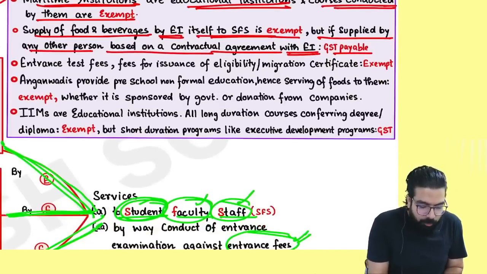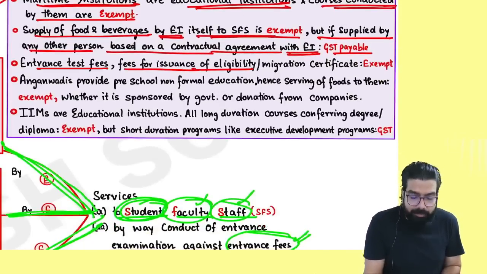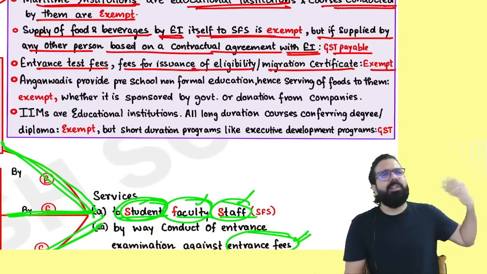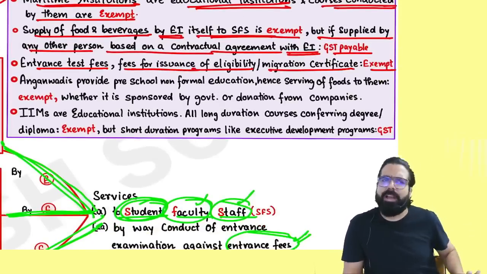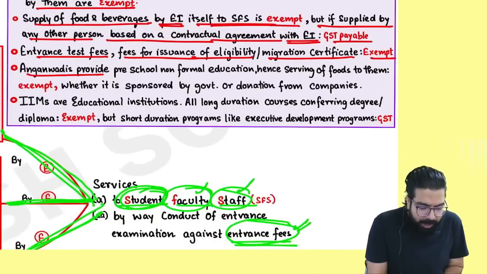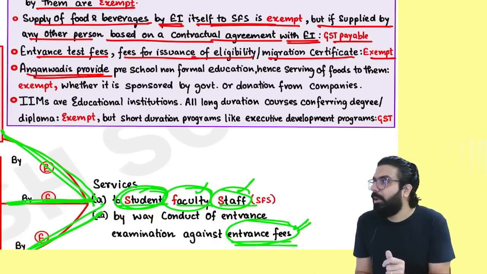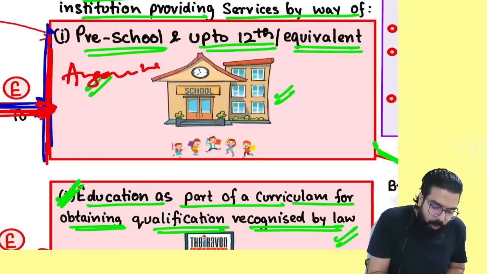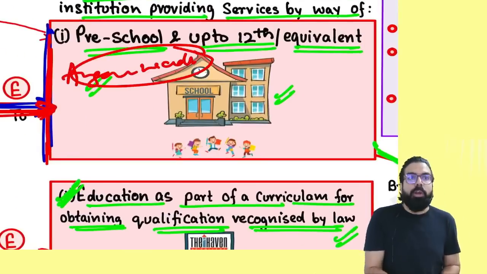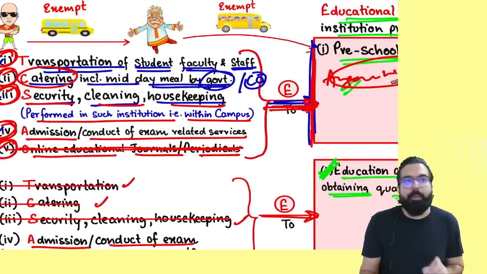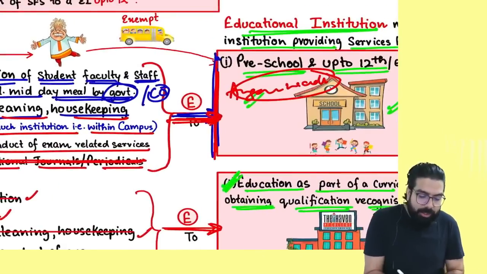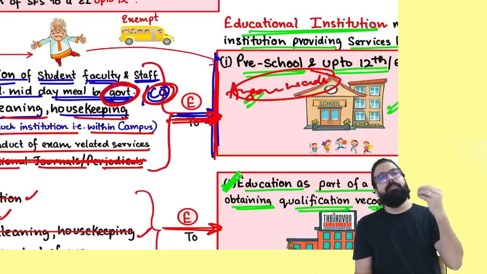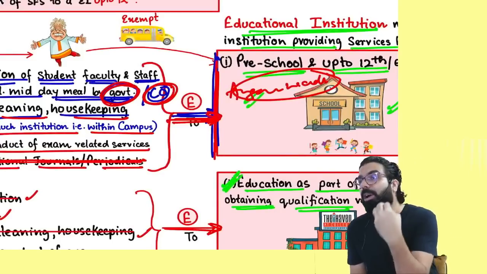Next, entrance fees for eligibility certificate, migration certificate, all these are services given to the student, always exempted. Next, Anganwadis. You know Anganwadi. Anganwadi is nothing other than a preschool, and catering services provided to a preschool is always exempt, whether the catering is sponsored by government or sponsored by someone else.